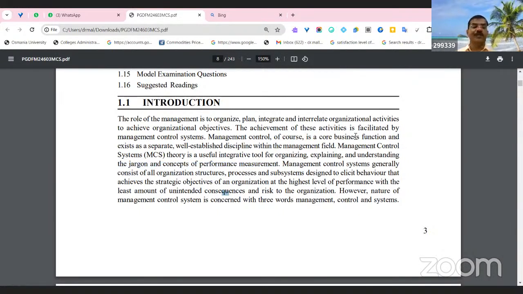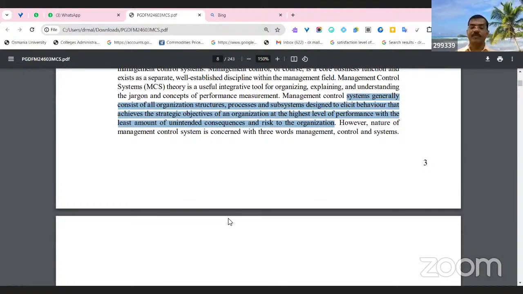The management control system generally consists of all organizational structures, processes, and subsystems of the organization. However, the nature of the management control system is considered with three different words: management, control, and system. Right.